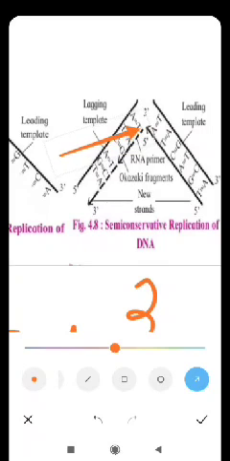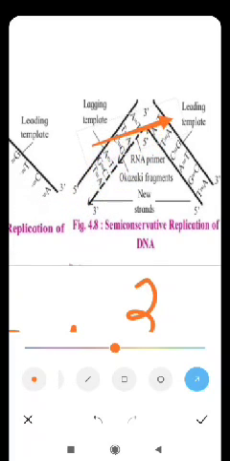Complementary means supporting each other. So A is complementary to T, T is complementary to A, C is complementary to G. In the same manner, G is complementary to C. And in this way, these complementary nitrogenous bases are used in the production of the new strand. Here also you can see, this is one template, this is another template, and this other template is also producing this new strand. This is the old template and this is the new strand produced by the old template. This is the old template and this is the new strand produced by the old template.